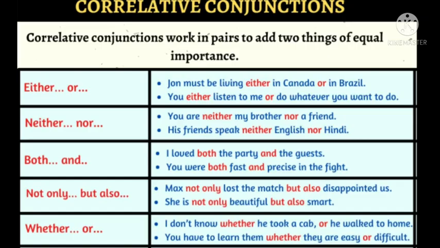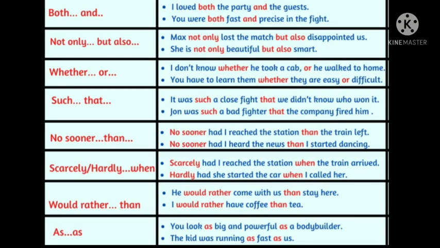Last, we have the correlative conjunctions. You must have noticed that some of the coordinating or the subordinating conjunctions that we learnt were used in pairs. And these conjunctions are called the correlative conjunctions. And some of the correlative conjunctions that we are very familiar with are the following. They are either or, neither nor, both and, not only but also, whether or, such that, no sooner than, scarcely when, hardly when, would rather than, as. These are the most common correlative conjunctions.